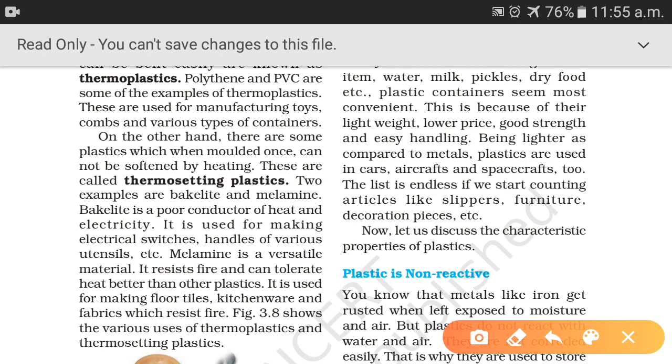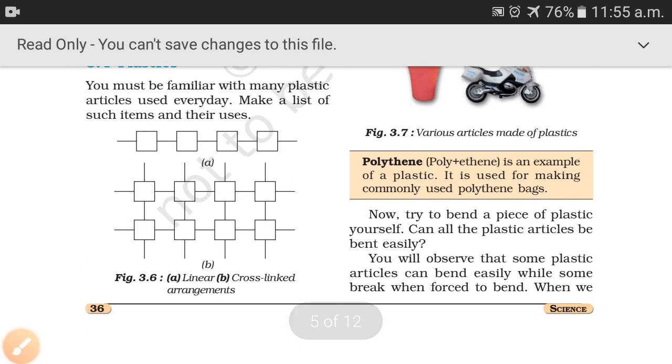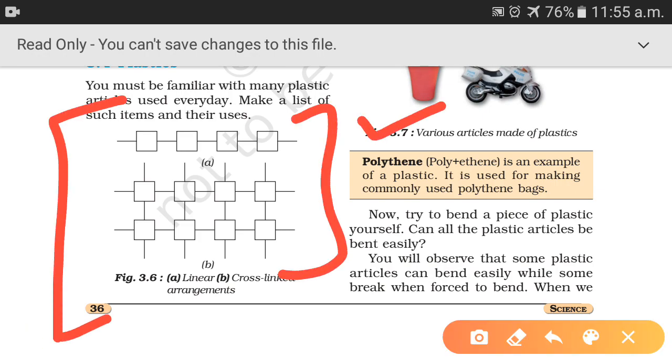The reason is, beta, in thermoplastics polymer chains are not cross linked. Yesterday we studied that, see here, this is the arrangement of molecules in plastics. This is linear arrangement and this is cross-linked arrangement. In thermoplastics, the polymer chains are not cross-linked, means they have this linear type of arrangement. The arrangement is side by side and not strongly linked to one another, and this makes them soft and stretchable. On the other hand, in thermosetting plastic, polymer chains are cross-linked.